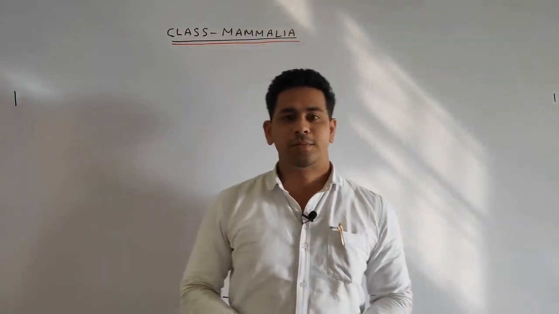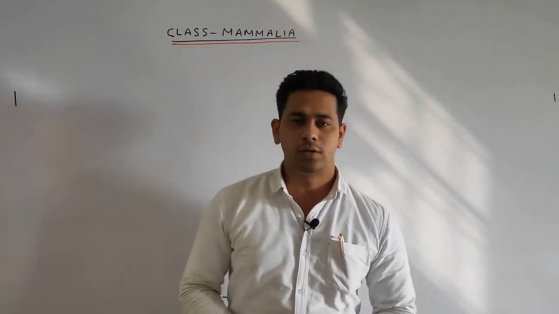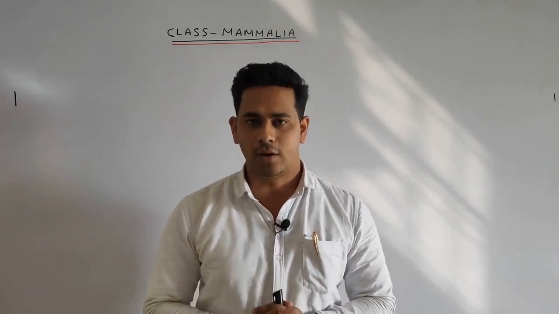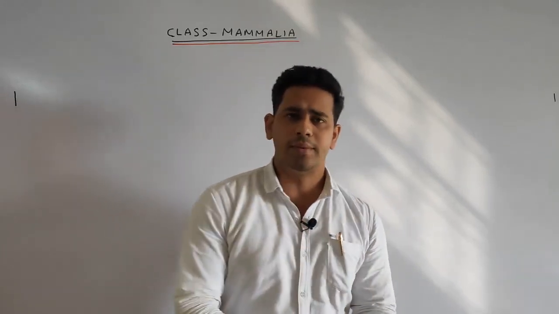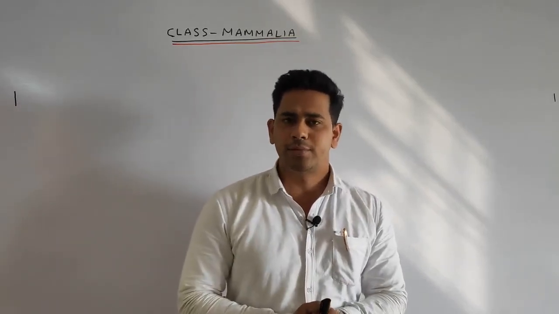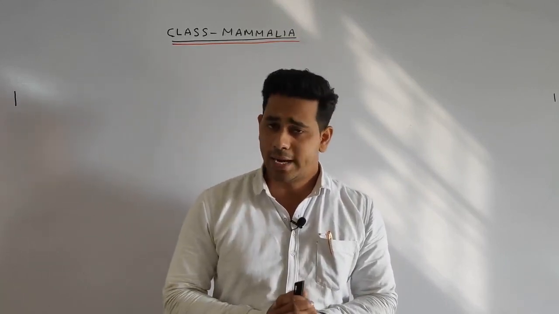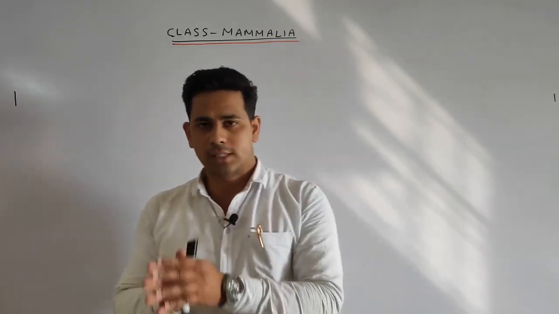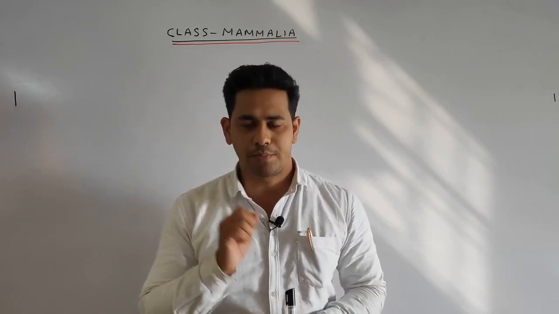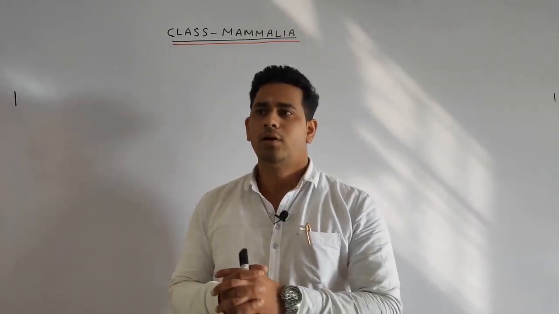Hello students, in the previous class we discussed the class Aves. Generally, Aves means the birds, okay. Generally, Aves are found in the air, or they can also survive in almost any sort of environment, okay. Next, in the case of Aves, the body is divided into four distinct regions: the head, neck, the trunk region and the tail region. The tail is short and stumpy.